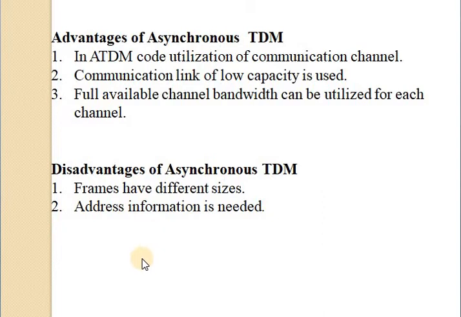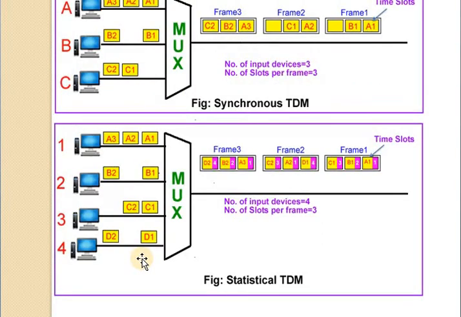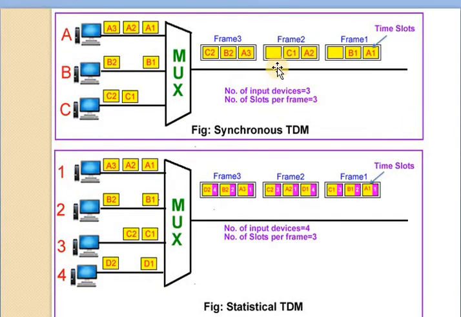The next point is this diagram of synchronous TDM and statistical TDM, that is, asynchronous TDM. Asynchronous TDM can also be called statistical TDM. In synchronous TDM, the number of input devices is equal to the number of slots per frame. But in asynchronous TDM, the number of input devices is 4, but the number of time slots is 3, on the basis of active slots.